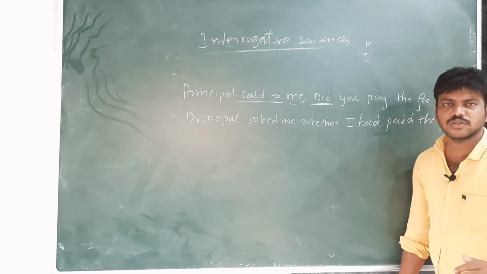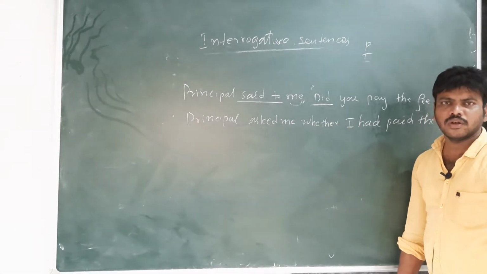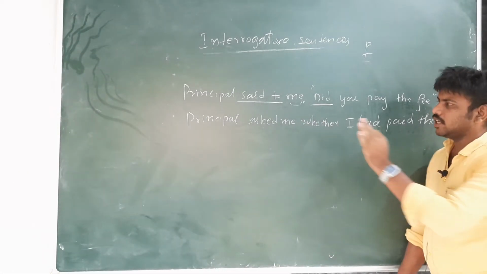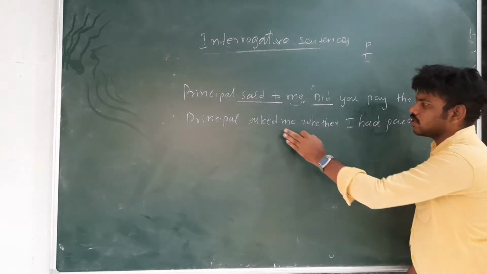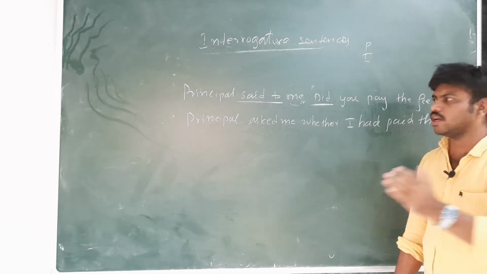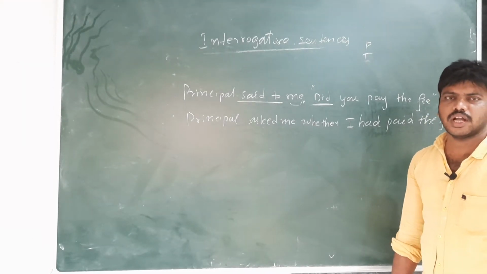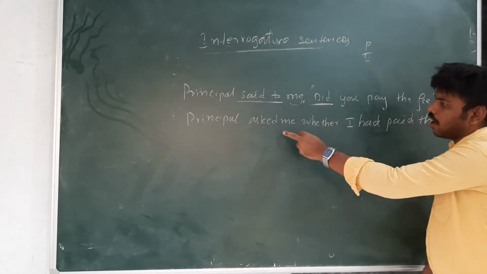So many times students will get confusion. Sir, said to will become told, you said no. Then how can we write whether asked? My dear students, it is an interrogative sentence. If it is an interrogative sentence, we should write asked only, or questioned or demanded, according to the meaning of the sentence, according to the mood of the speaker. So said to will become asked.